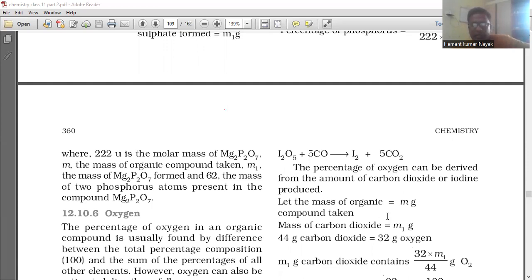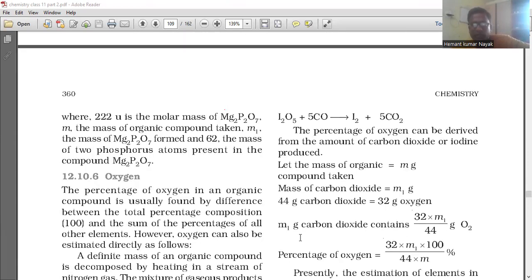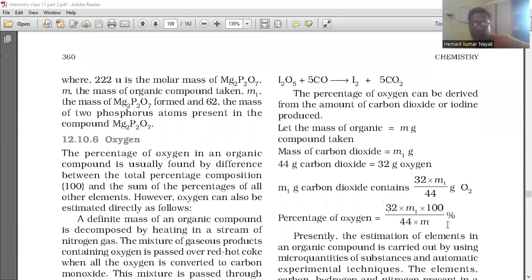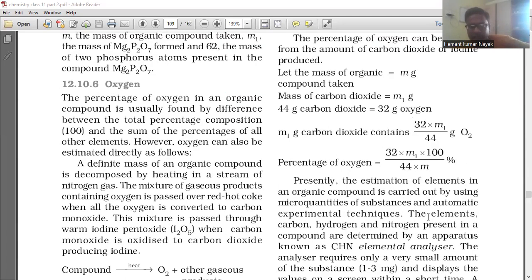Here the mass of organic compound taken is m gram. Mass of carbon dioxide is m1 gram. 44 gram of carbon dioxide is equal to 32 gram of oxygen. m1 gram of carbon dioxide contains 32 into m1 divided by 44 gram of oxygen. Percentage of oxygen is calculated as 32 into m1 into 100 divided by 44 into m percent.